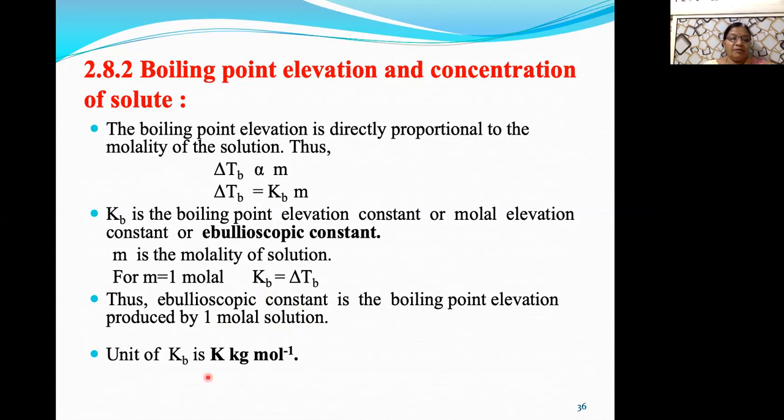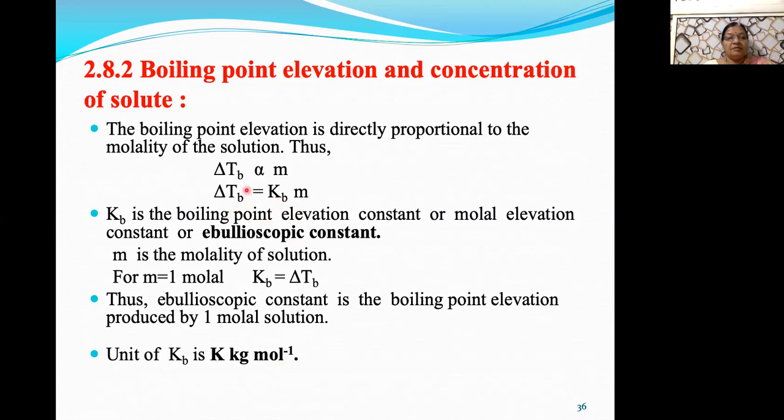Now to find out the unit of Kb, how will you find this unit? For ebullioscopic constant Kb, what is the unit? Kelvin kilogram per mole. How does it become so? Here, Kb is equal to delta Tb upon m.